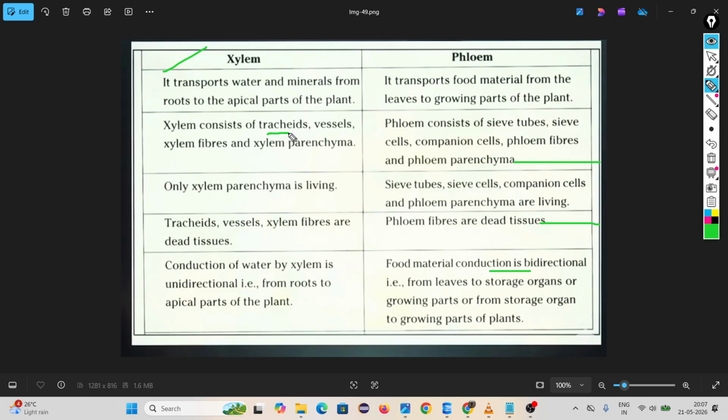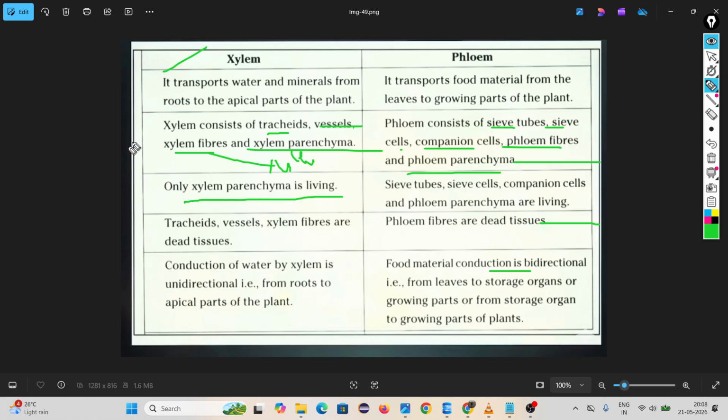Xylem consists of tracheids, vessels, xylem fiber, and xylem parenchyma. These are the four cells. Phloem consists of sieve tubes, sieve cell, companion cell, phloem fibers, and phloem parenchyma. Only xylem parenchyma is living.